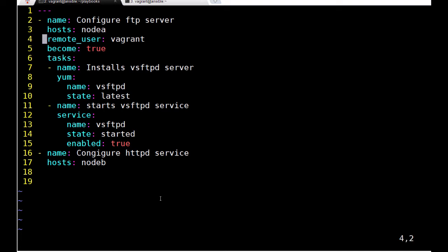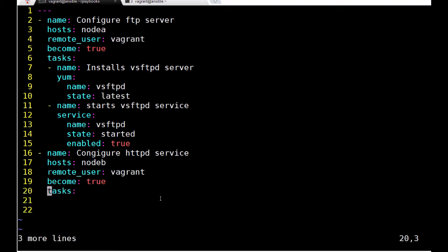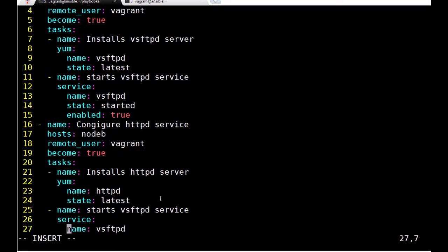I am going to copy these lines from here, 3yy, and paste it here. My tasks are also likely to be the same because I need to install the Apache HTTPD service, start the service and create a copy. So I can pretty much copy these 9 lines from here, 9yy, and paste it here. Then state latest, start HTTPD service.